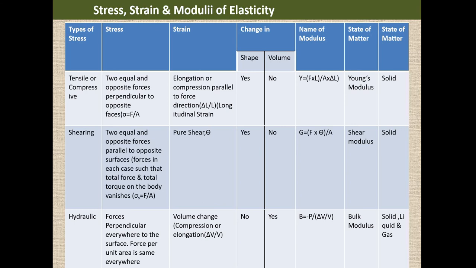There, volume change will be there, but the shape will be as such. If it is a spherical shape, it will continue to be in spherical shape itself, but there will be change in volume. So bulk modulus can be written as minus P by delta V by V, and in the case of shearing, we can write shearing stress divided by shearing strain. So F by A by theta, not F into theta by A. Okay, F by A theta.